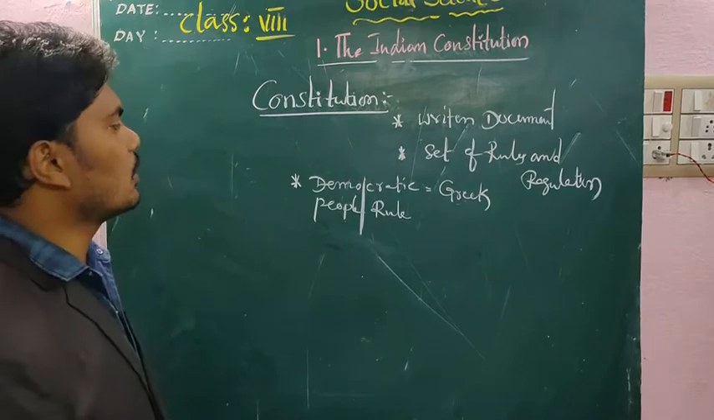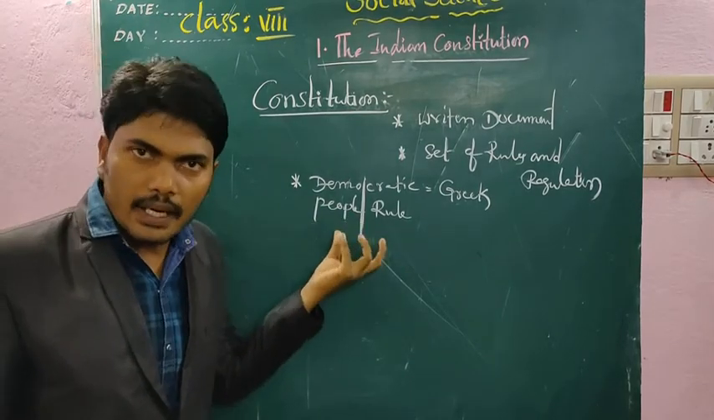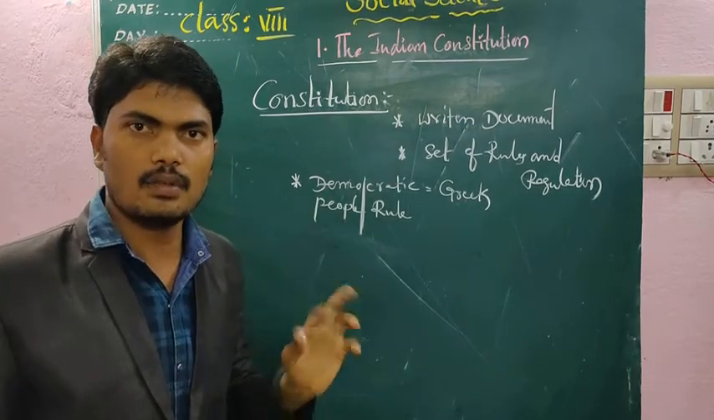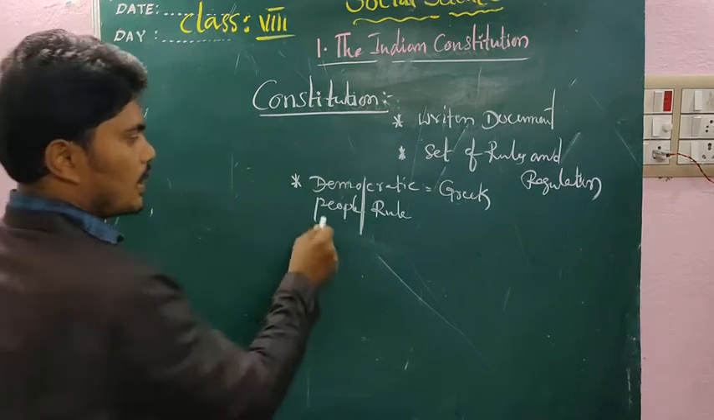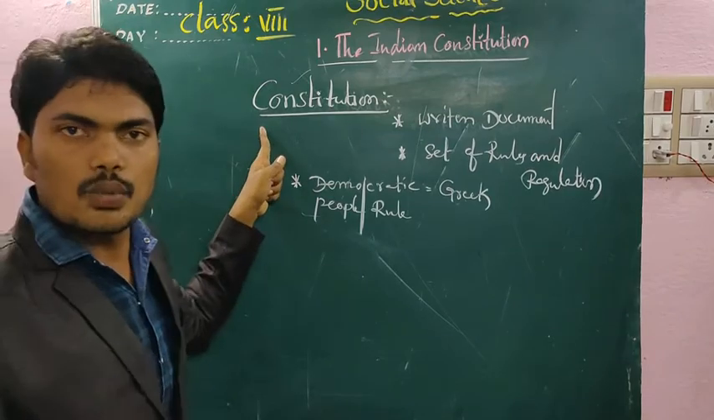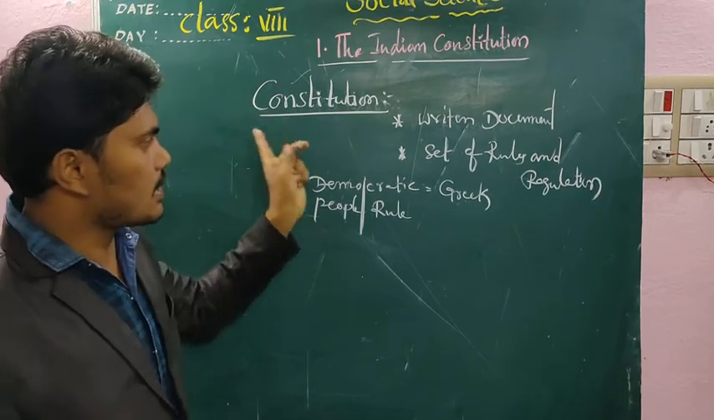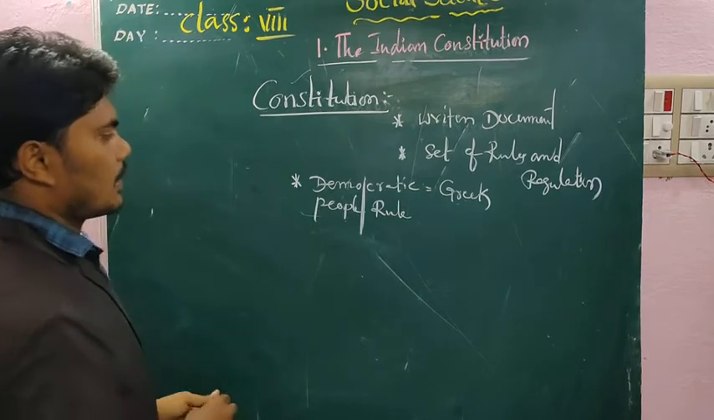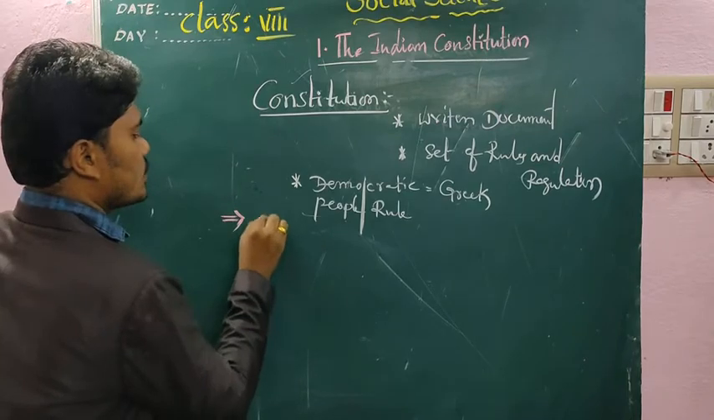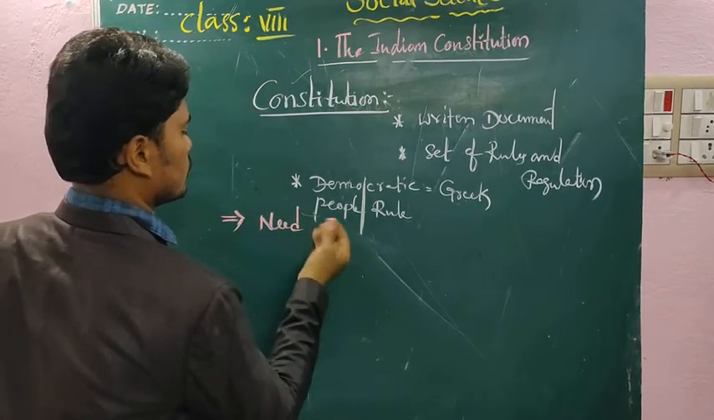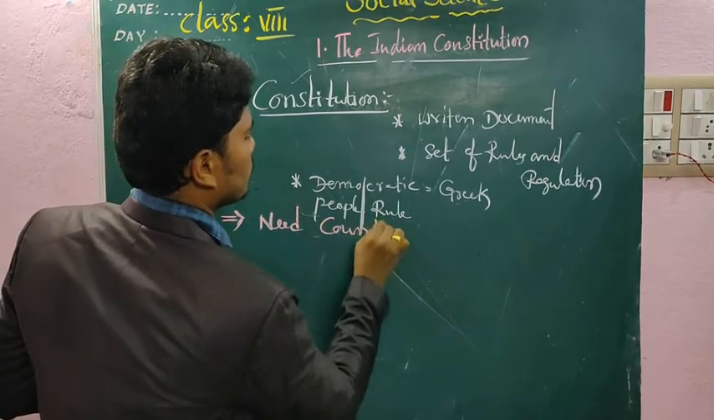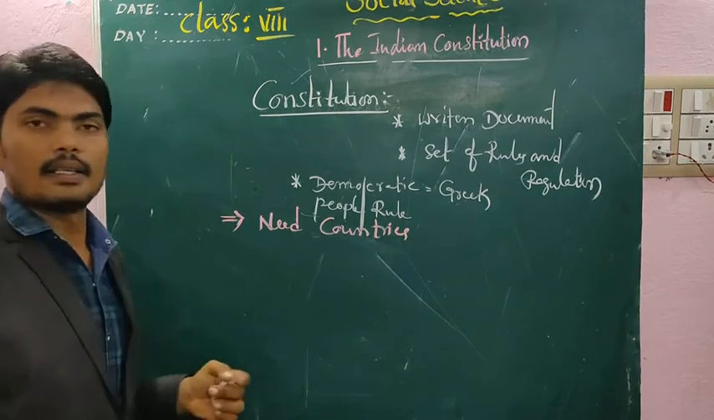How are the people ruled? People elect their representatives, and the representatives are responsible for ruling the country. Through elections, they choose their representatives. Democratic countries should follow the constitution, which is a set of rules and regulations. Next, we discuss why countries need a constitution.